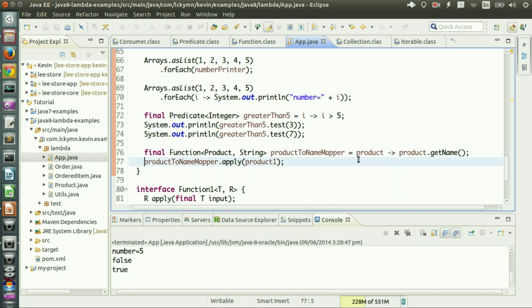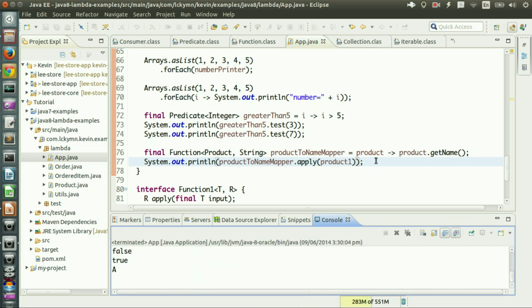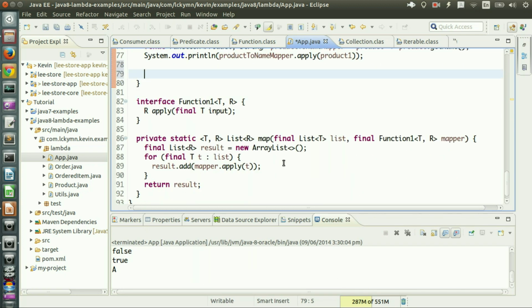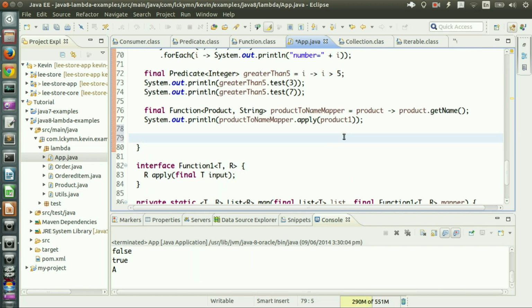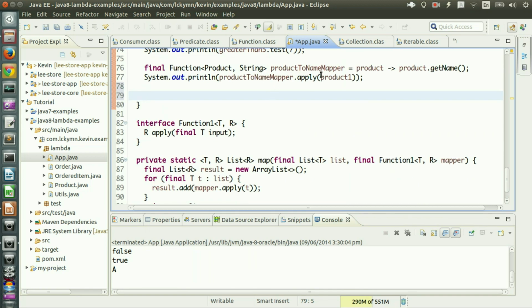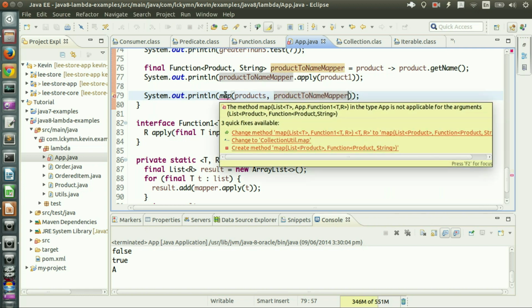So I just print it out, run, then I got A. So I also use this map method, and then pass that function object created using Lambda expressions. So what I do, print it out, and then map products, and then pass that product to name mapper, and then I got an error.